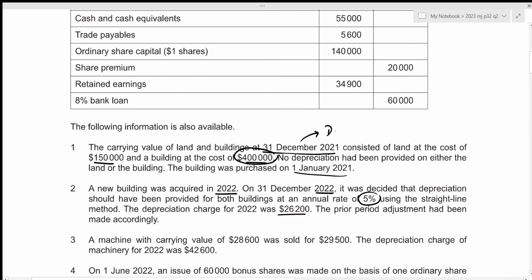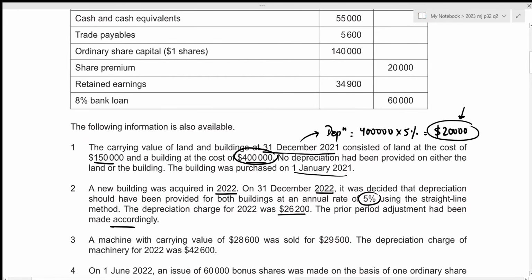So let's figure out its depreciation charge. That is just going to be the cost of 400,000 multiplied by our rate of depreciation of 5%, which results in the value of 20,000. So this is the depreciation that should have been charged in the year ended 31st December 2021, but it was not charged. That is why the prior period adjustment had been made accordingly, which is that this depreciation of 20,000 had been adjusted. But remember that during adjustment, we cannot really prepare our statement of profit or loss again in order to include the depreciation, which means that we need to adjust this depreciation to our retained earnings and not the statement of profit or loss. You need to remember that.